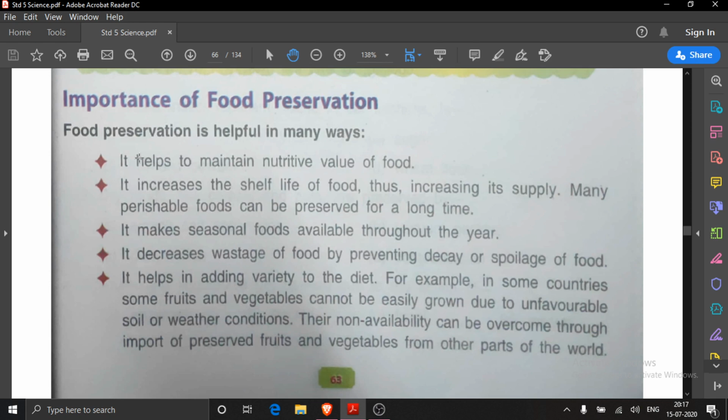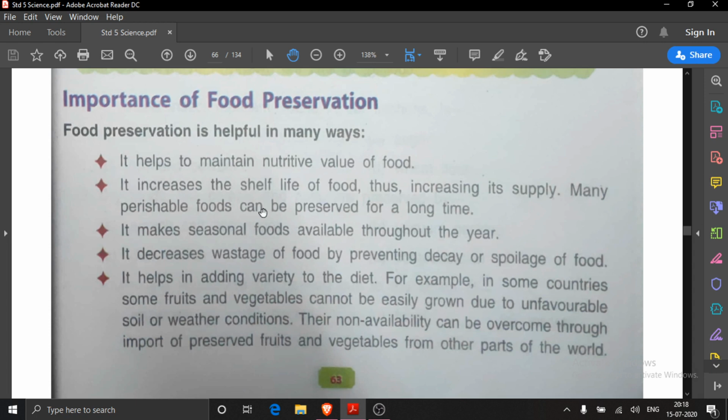In which ways? First one is, it helps to maintain nutritive value of food. Means the nutrition of the food remains intact after food preservation. Then it increases the shelf life. Shelf life means we can store the food on our shelf for a longer period. Food preservation increases the shelf life of food, thus increasing its supply. And if shelf life is increased, supply will also be increased.